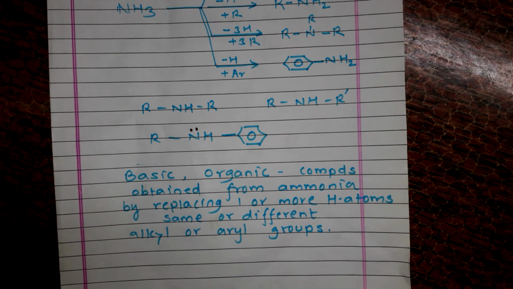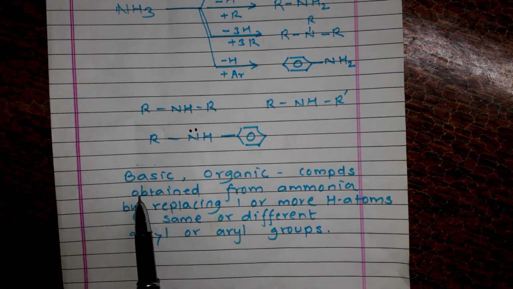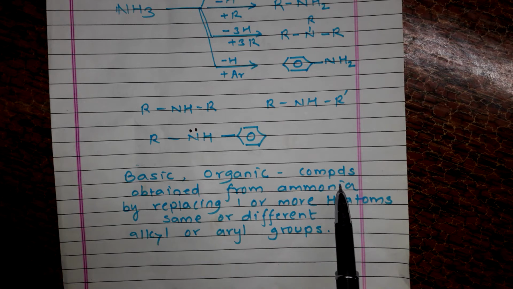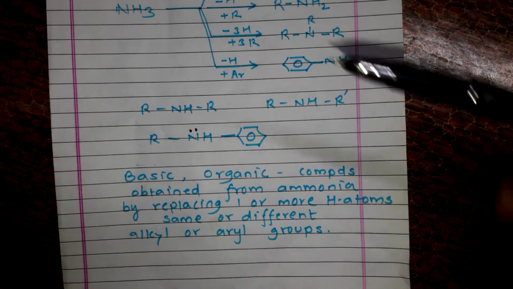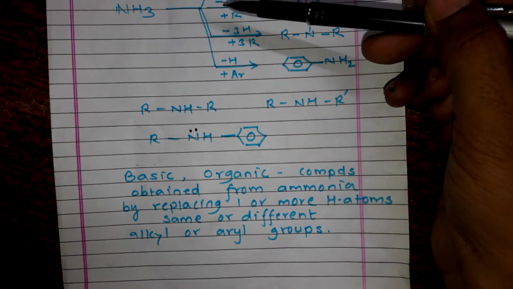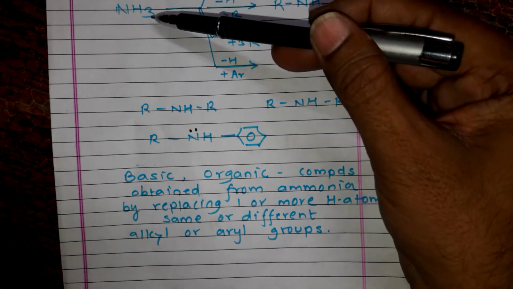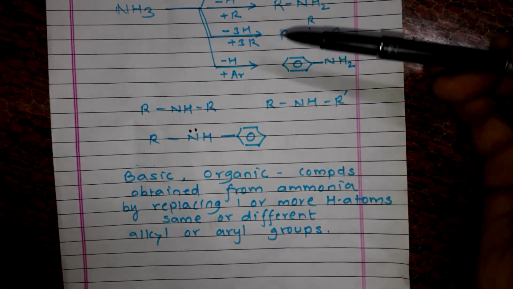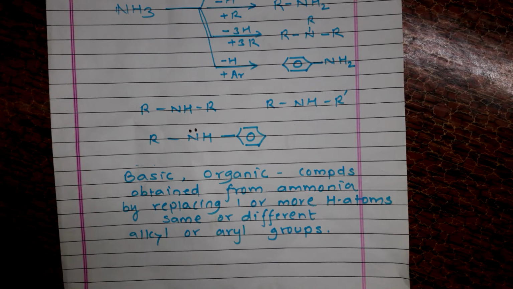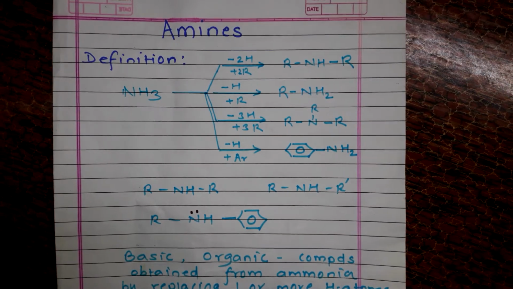I repeat, you must have understood this. Amines are basic organic compounds obtained from ammonia by replacing one or more hydrogen atoms of ammonia by the same or different alkyl or aryl groups. Okay, so that's the definition of amines.